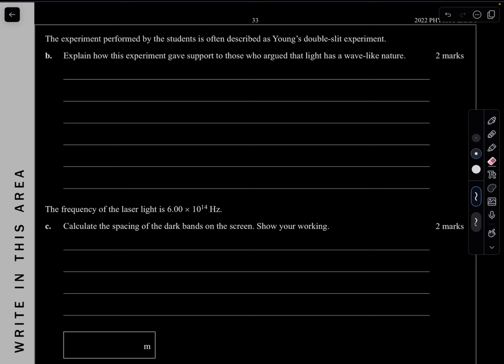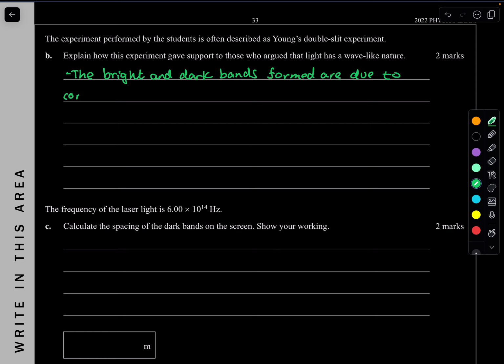So you can say the bright and dark bands formed are due to constructive and destructive interference.